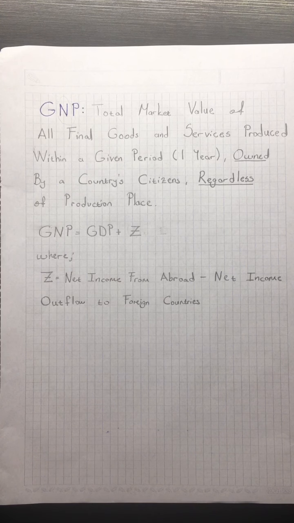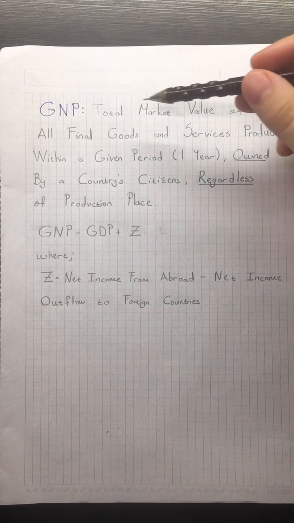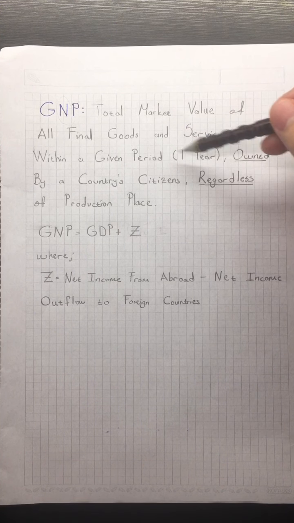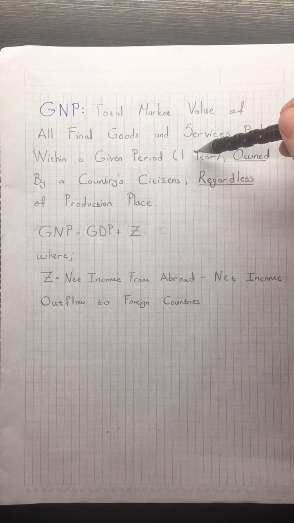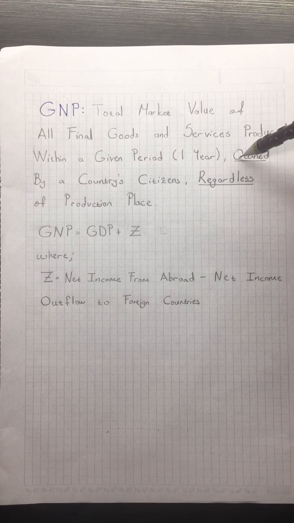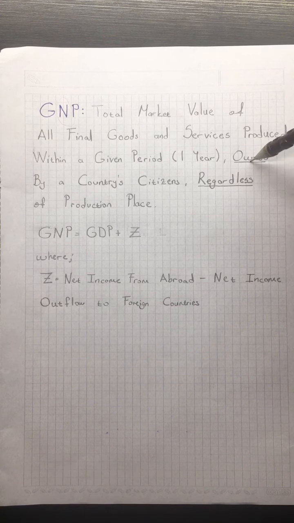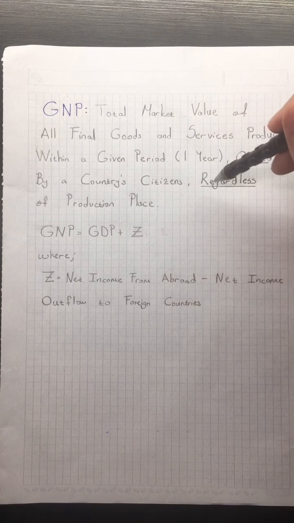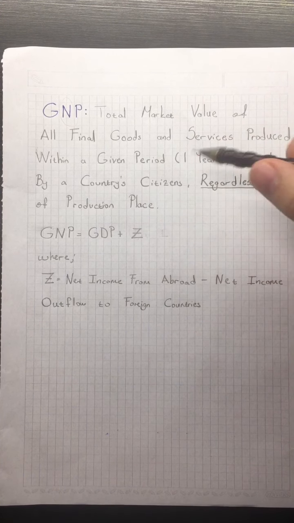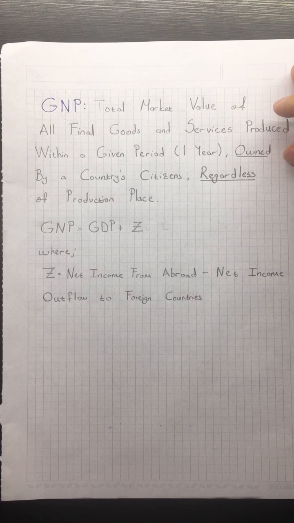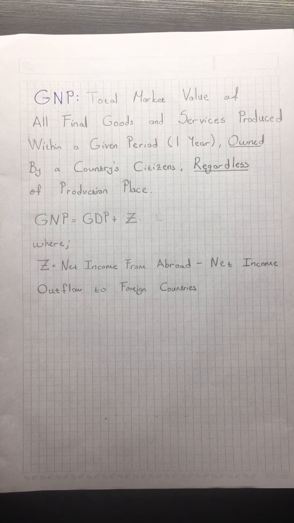Now let's come to GNP, Gross National Product. Gross national product is the total market value of all final goods and services produced within a given period. So this is the same as the definition of GDP, nothing is changed. This given period is again usually 1 year. But the difference is that it is owned by a country's citizens regardless of production place. So in this case, we don't care where the product is produced. We just care what the nationality of the producer is.